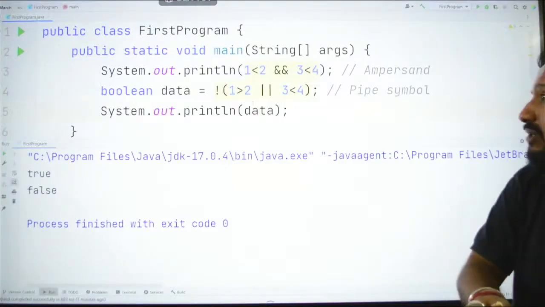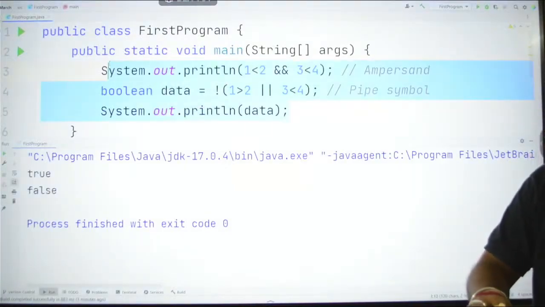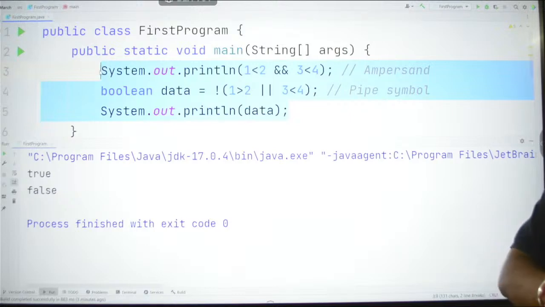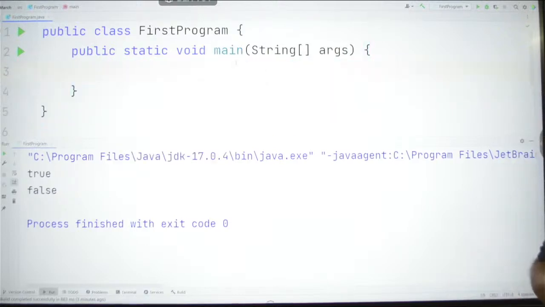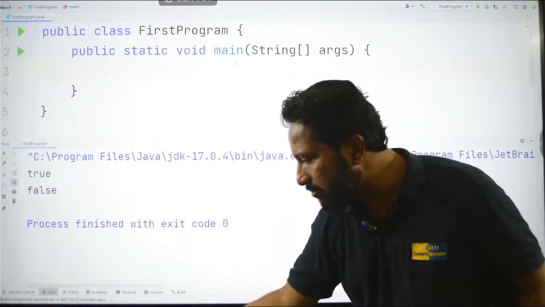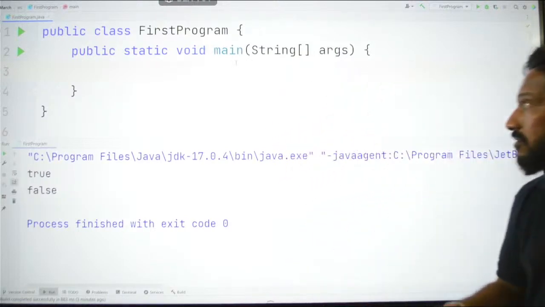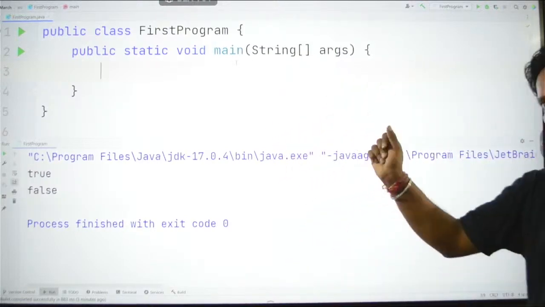So I'm going back to my editor, and here let me just delete all these things that we already have here. Fine. So what I will do here is I will just write something like this. Just give me a moment. Okay. So here I will just type this.